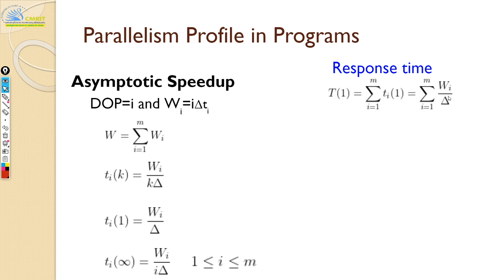Okay, if you substitute it, you get this equation. That's all. It's not a very complex thing. And similarly, when you substitute infinity, you get this. Your execution time will not become 0, but rather it will become wi by I delta.